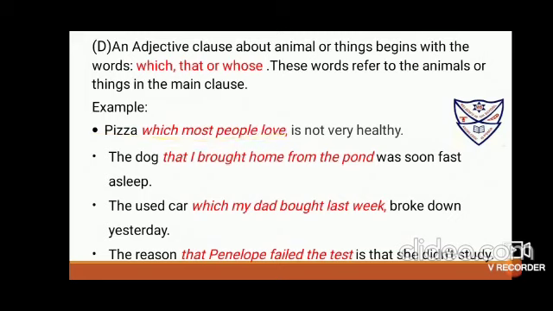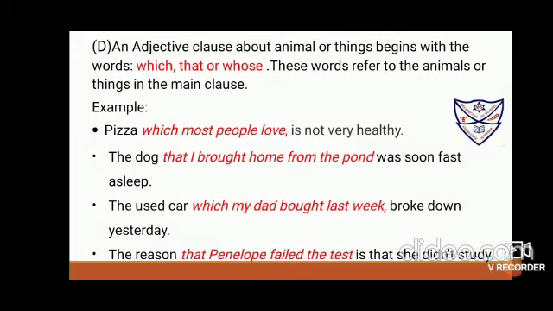The dog that I brought home from the pond was soon fast asleep. So the dog, who brought it? That I brought home from the pond. This much is the adjective clause. The used car which my dad bought last week. The used car, which car? You can even use that here, because that is used with things and people, and which is used with things and animals. So the car which my dad bought last week broke down yesterday.